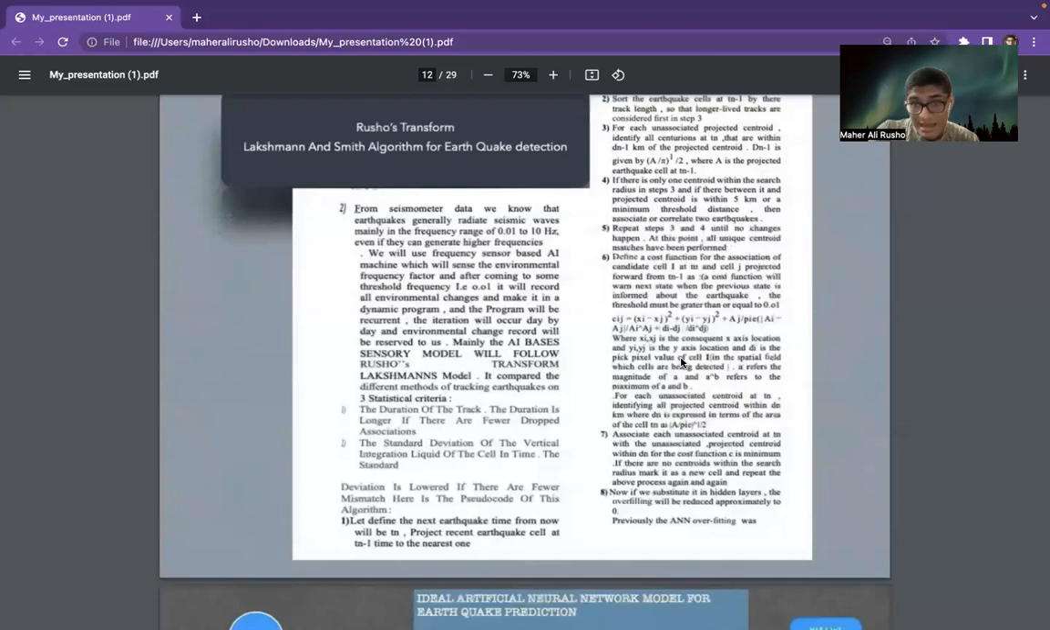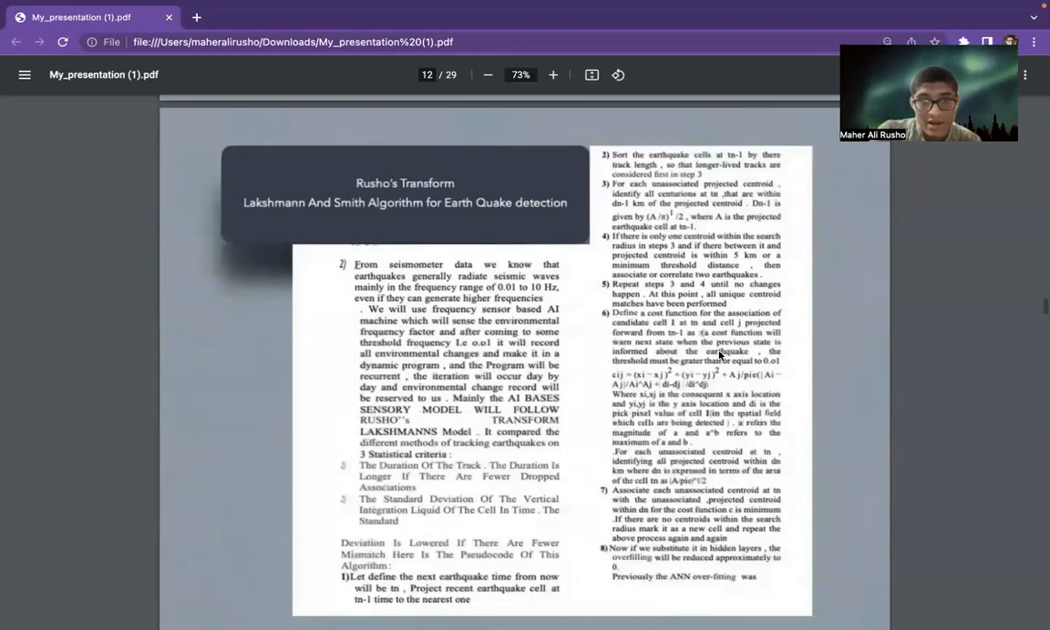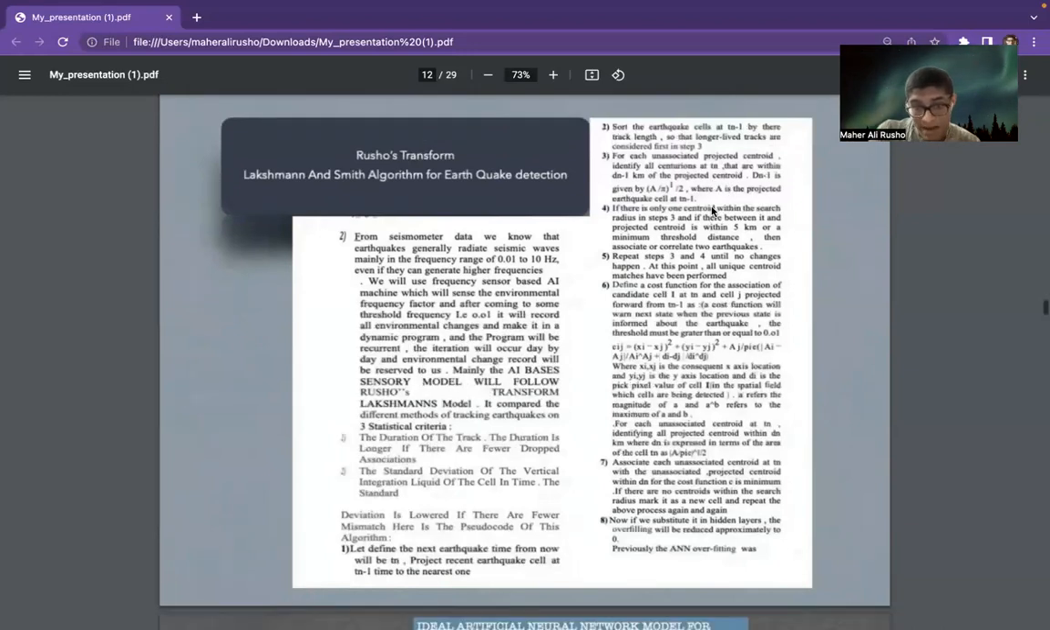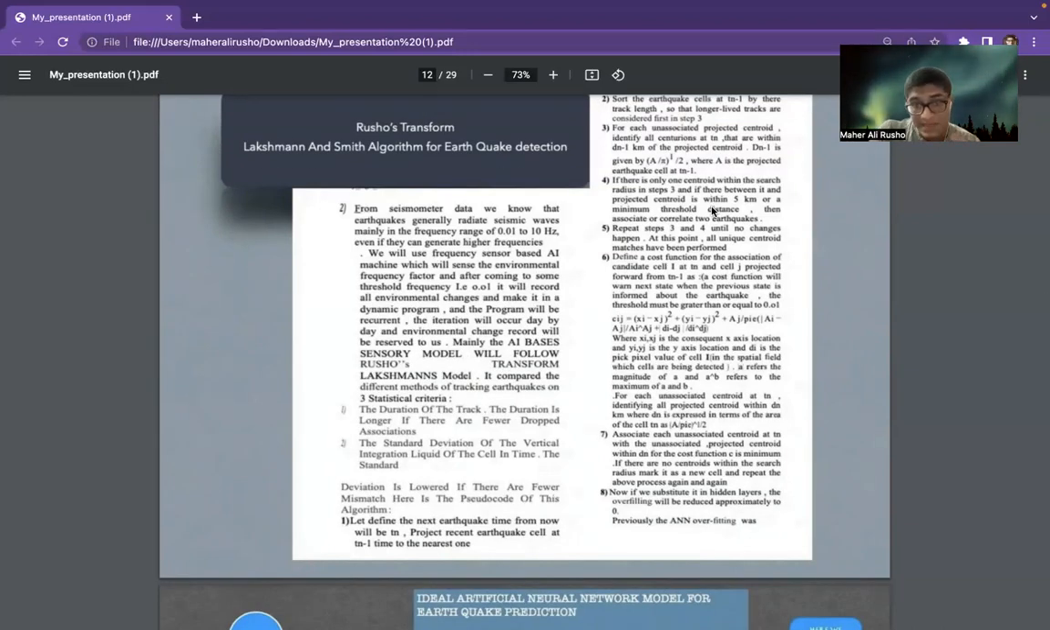We'll make a complete earthquake-generated map, like the human genome mapping we are doing. We will match each unassociated centroid at Tn with an unassociated projected centroid, where the cost function is minimum. Here we need the cost function as early as possible. In the previous method, we used the cost function later, but by implementing the cost function early here, we will forecast the data more accurately.